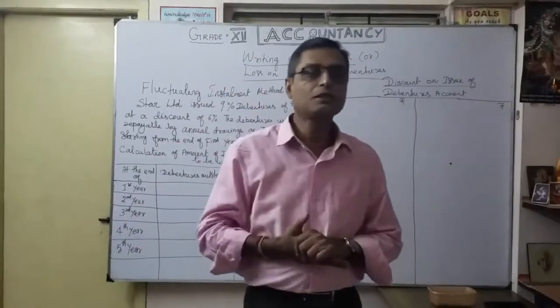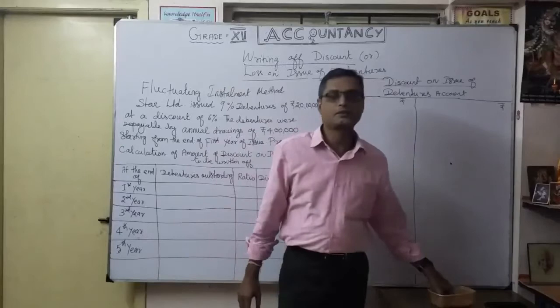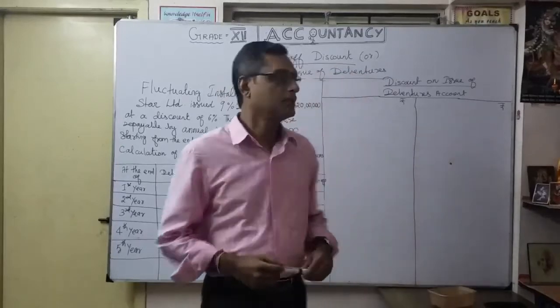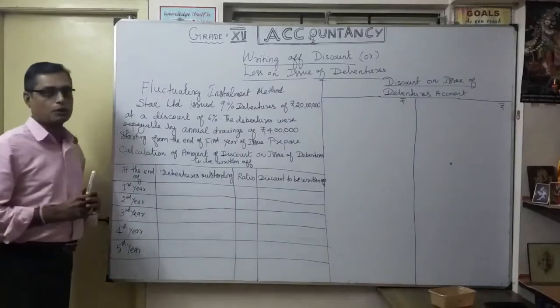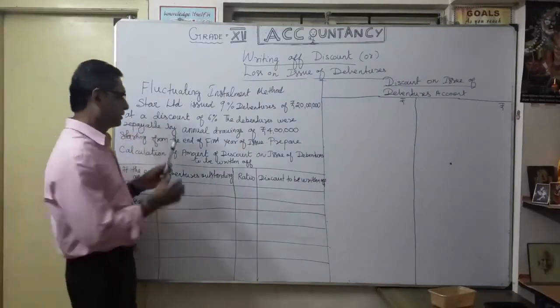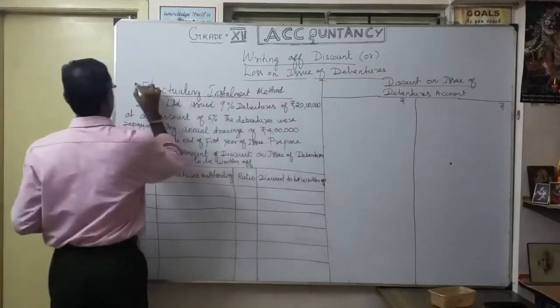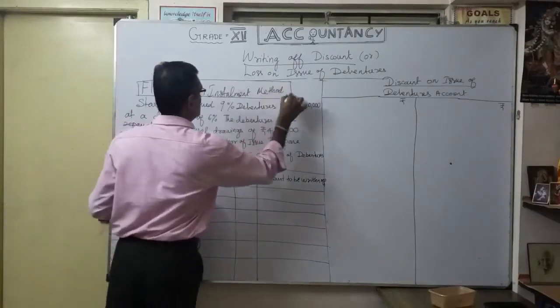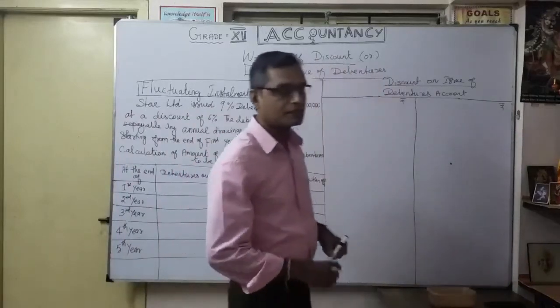Now the second one, fluctuating installment method. It's very interesting. So now let's see one illustration for writing off discount or loss on issue of debentures. So here the method is called fluctuating installment method. That means not fixed. That's what fluctuating means, according to the redemption of debenture.